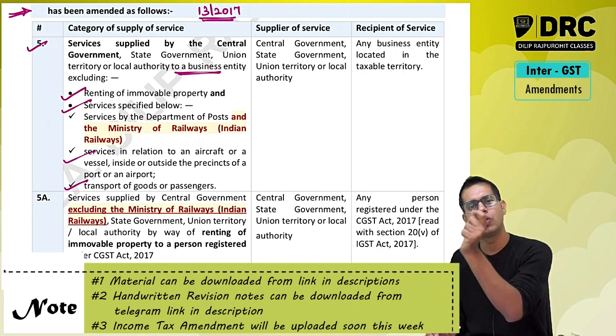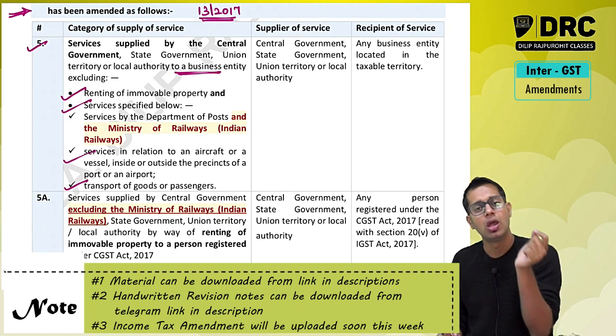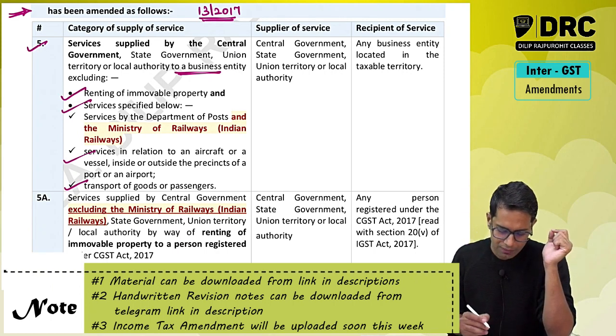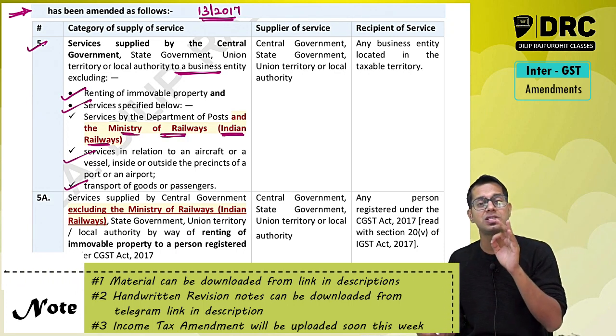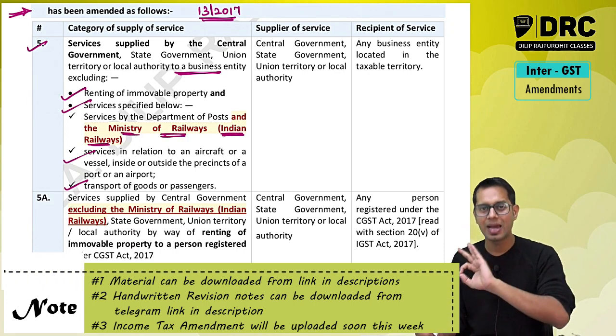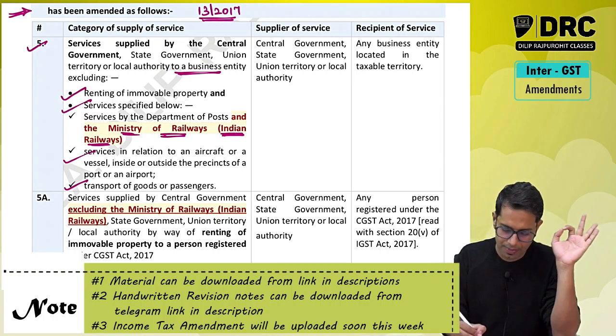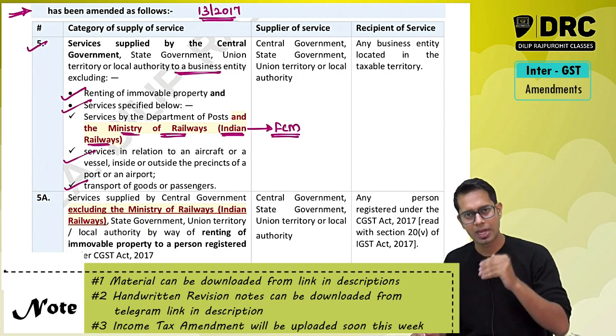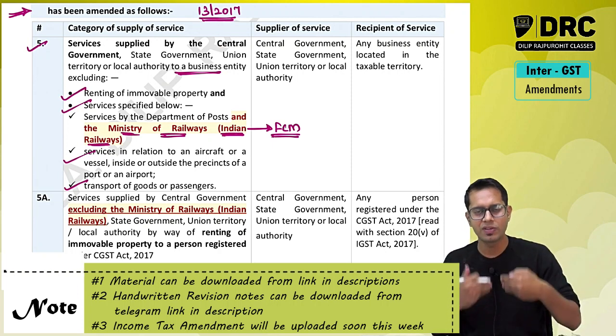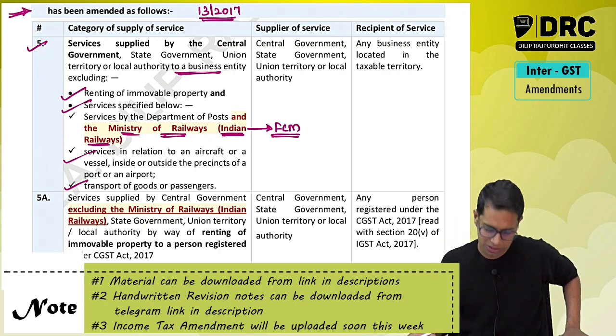Just like that, they have added one more unit of government over here, one more ministry of government, which is Indian Railways. If the Ministry of Railways or Indian Railways is giving services to a business entity, then RCM is not applicable, forward charge is applicable. Who has to charge GST, sir? The railway authority only, the Indian Railways only. Whatever services they are giving, they only will charge the GST.